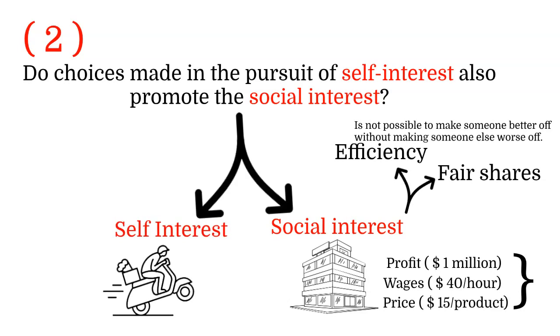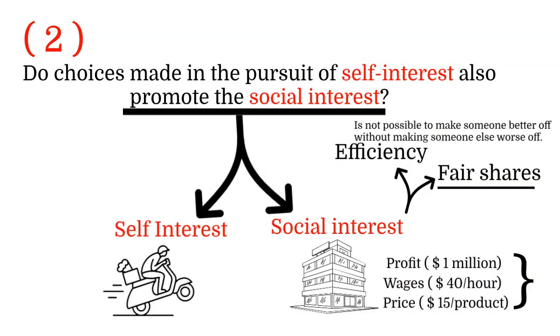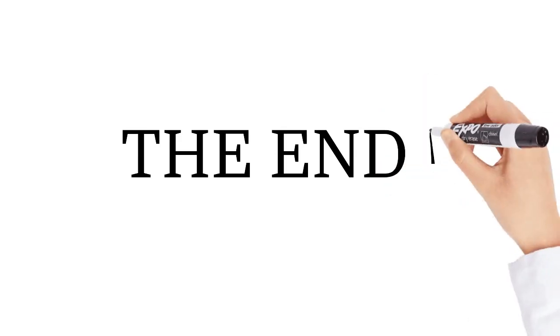Then moving to the second dimension, which is fair share, which means that social interests should benefit the society in a fair way. Let's return to the question: do choices made in the pursuit of self-interest also promote the social interest? Which means, is the choice that we chose both self and social interest, which also means, is it best for me and for the society or not? Here I have reached the end of the first part of Introduction to Microeconomics.